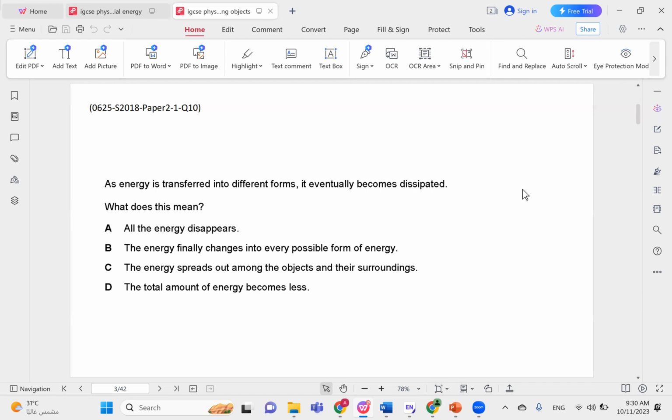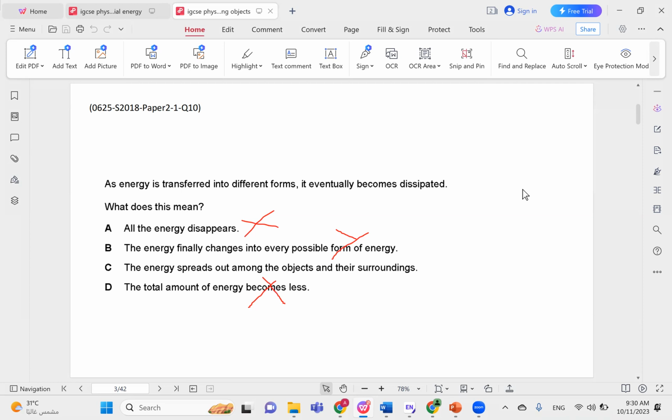So when we say dissipated, what does that mean? Does that mean that the energy disappears? No, it doesn't, because we said it's not created or destroyed. So A is obviously wrong. The energy changes into every possible form of energy. This is not true. It could change from one form to another. It doesn't have to change to every possible form of energy. The total amount becomes less is also false, because we said that it is not created nor destroyed.